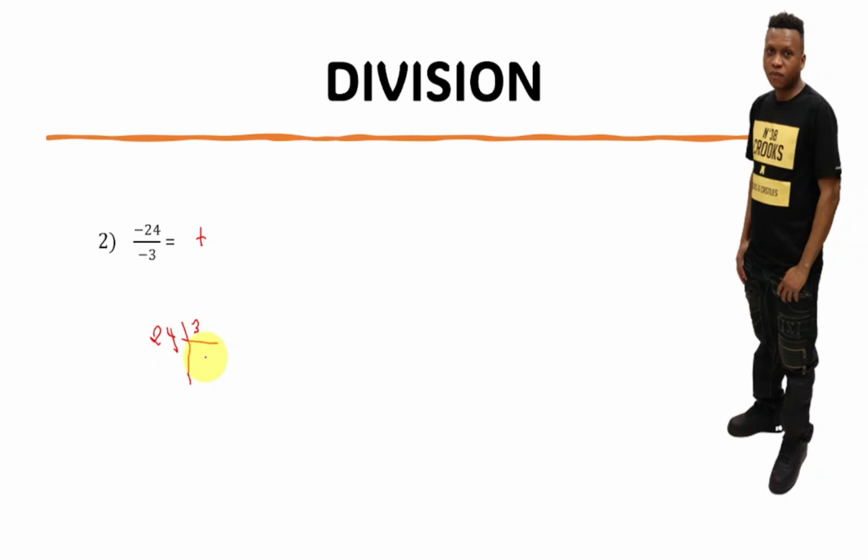If we do 3 times 8 equal what? 24. So the answer here is going to be 8. 8 times 3 equal 24. So the answer here is positive 8. Really easy. Okay?